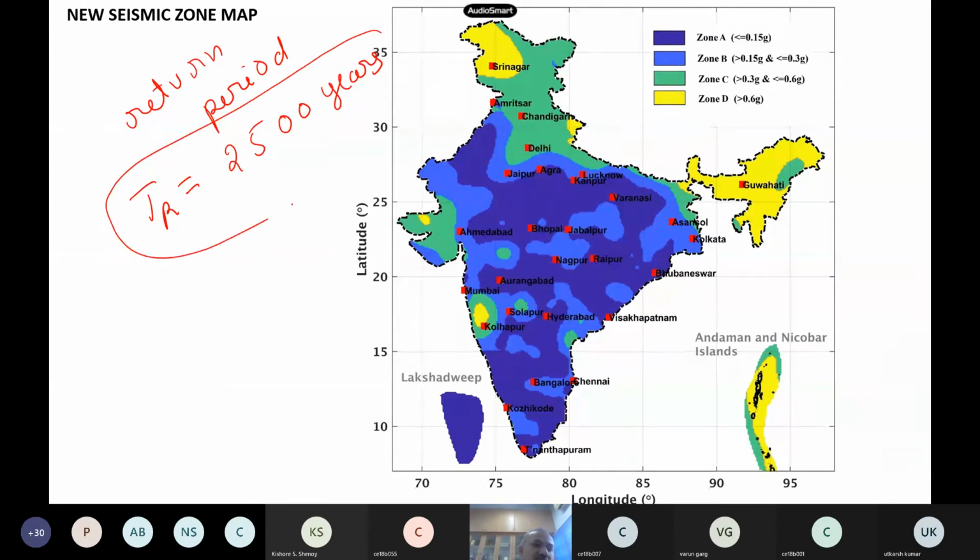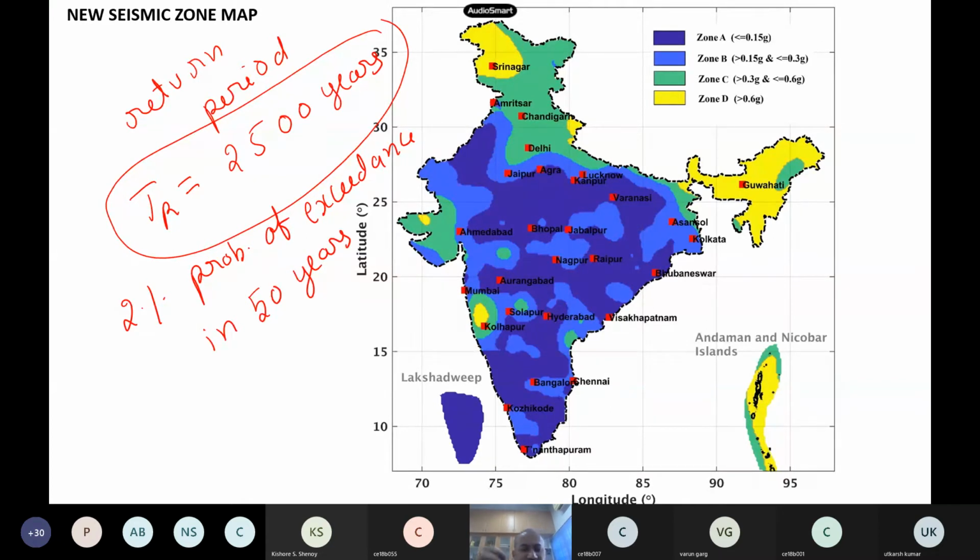The old map has no return period concept, but the new map, which may come in the code by this year end, has a return period TR of 2,500 years. In terms of probability, it is 2% probability of exceedance in 50 years.